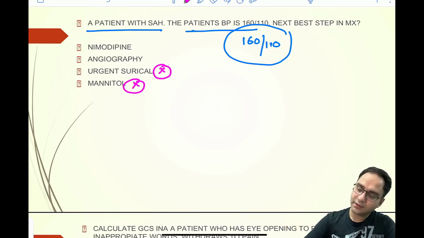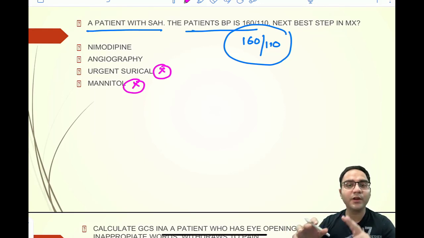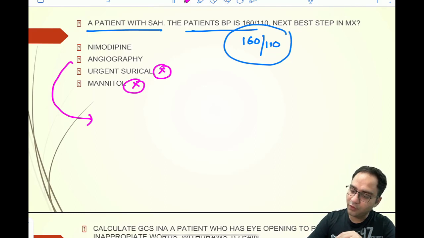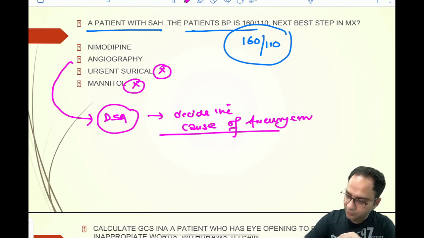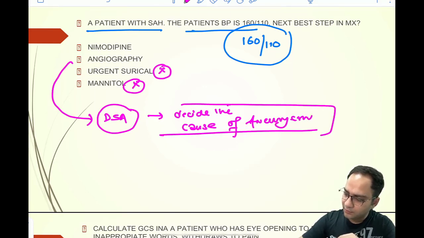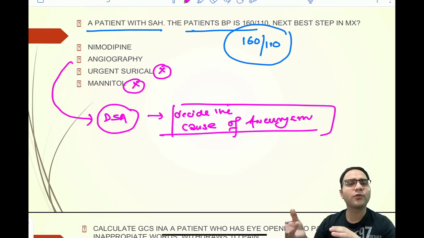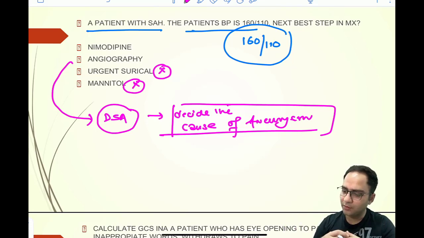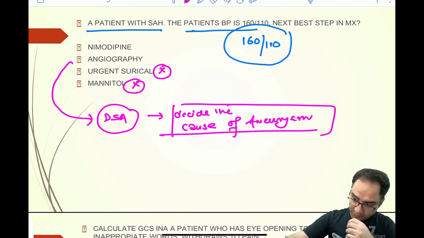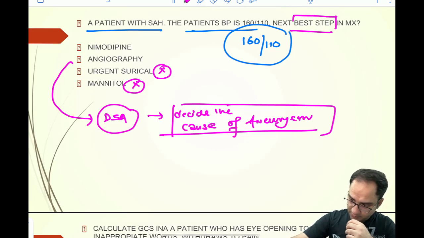So you will have confusion between the two options, and that is nimodipine and the angiography. We do angiography, or you can say digital subtraction angiography, to decide the cause of aneurysm, and to find whether you have any ruptured aneurysm or not, and that can also help us in the management. You can do the coiling. But what they are asking here is the next best step in management.